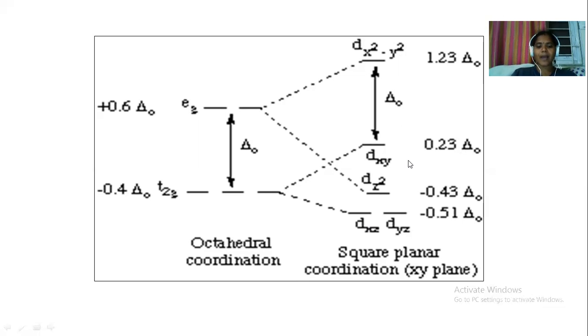Because if you compare the three types of complexes, the octahedral complexes have delta O splitting, whereas tetrahedral complexes have 4/9 times that of the octahedral complexes. And if you compare the square planar complexes, it is equal to 1.3 times the octahedral energy.